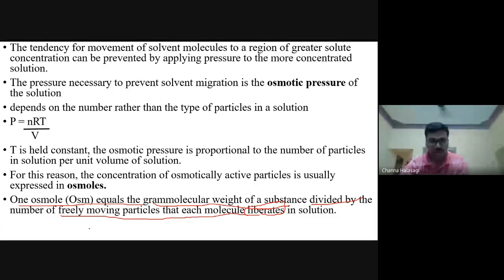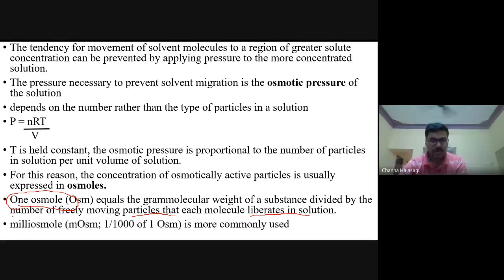So 1 osmole is the gram molecular weight of the substance divided by the number of particles that is going to get dissociated. Then what is 1 milliosmole? 1 milliosmole is equal to 1 by 1000 osmole. This is more commonly used in our body, like your milliequivalent, milliosmole is the unit that is more frequently used in our body.